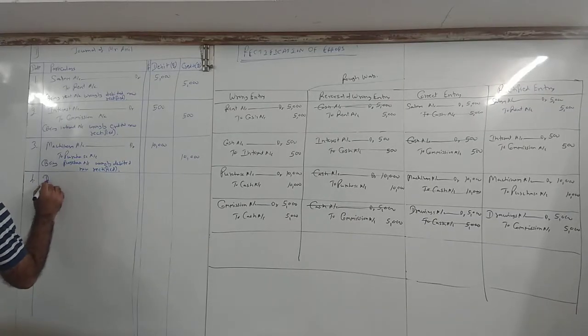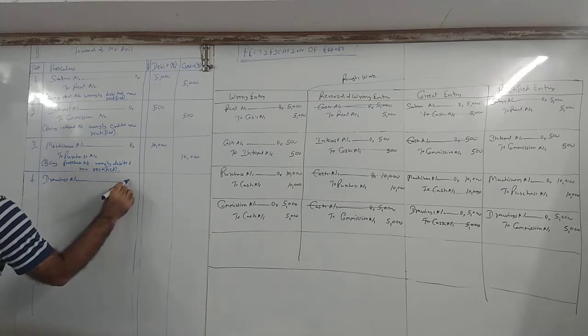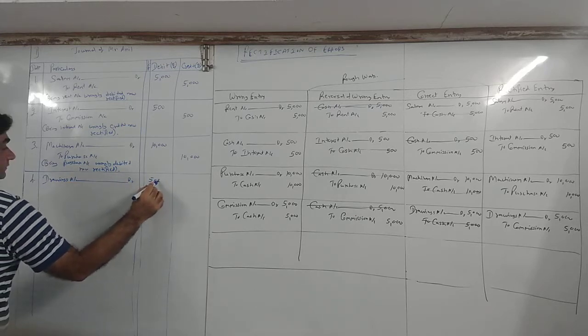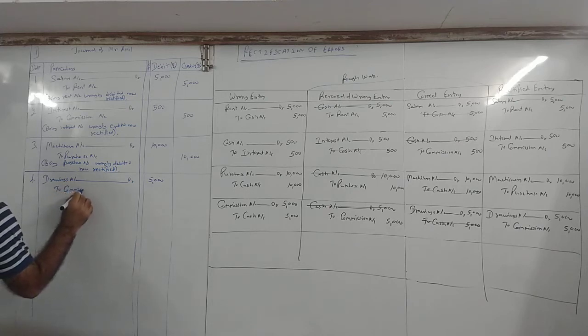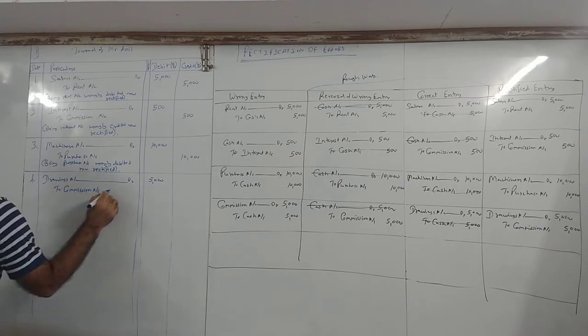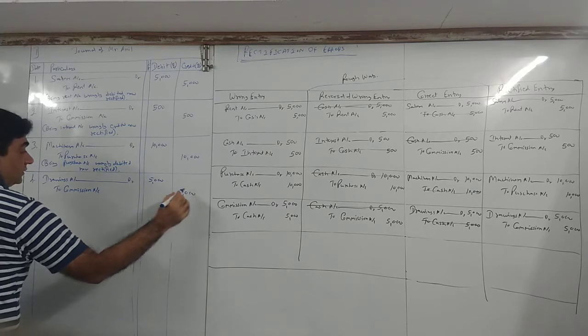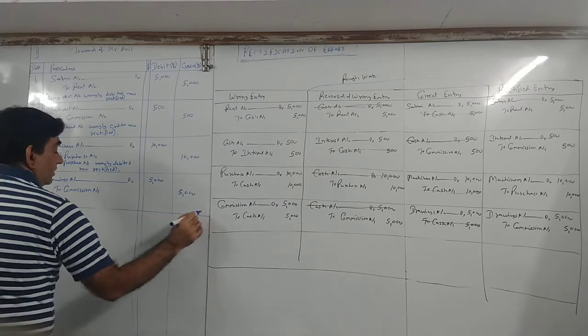Drawings debit 5,000 and commission credit 5,000. Drawings debit 5,000 to commission.